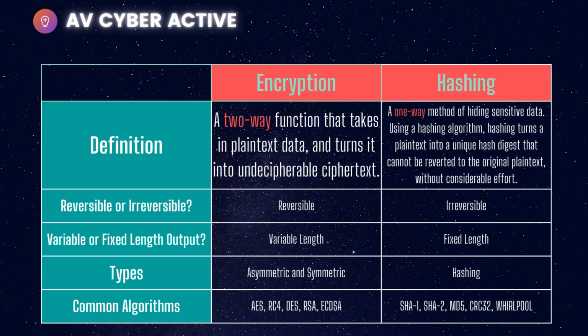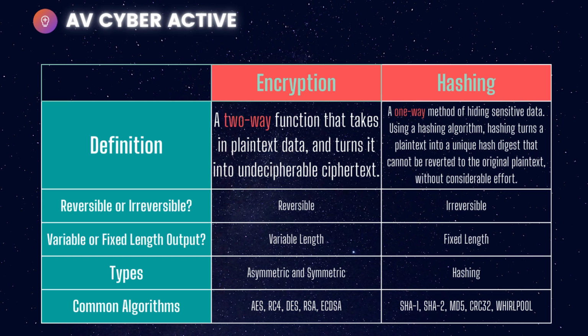Length of the output: for encryption, it totally depends on the type of encryption algorithm that you're using, so it has variable length. Now for hashing, if you use a certain type of hashing algorithm, it'll generate a fixed length. So for MD5, it's a fixed length of characters. For SHA-3, it'll also generate a fixed length of characters. Of course, the output will depend on the file that you compute the hash value for.